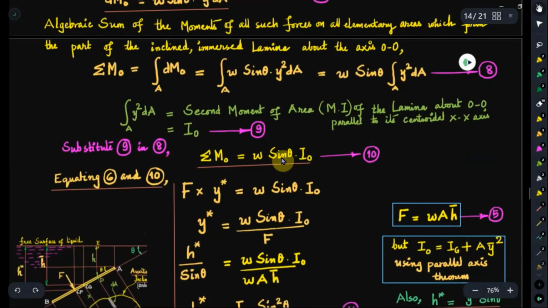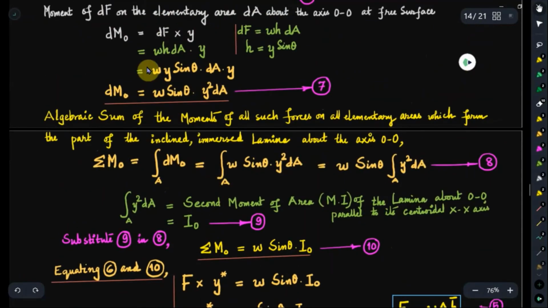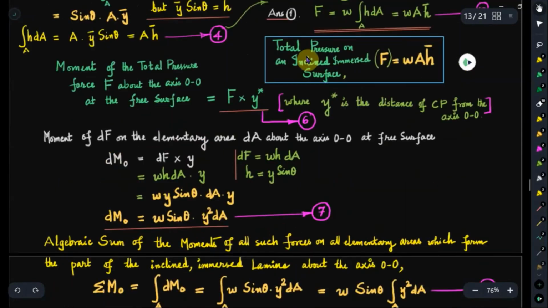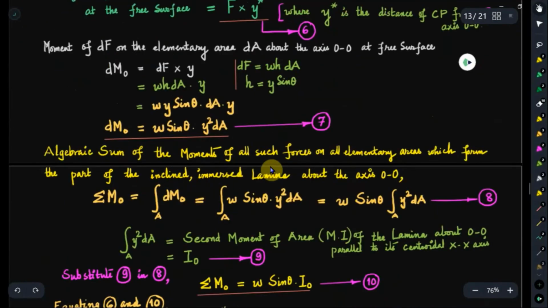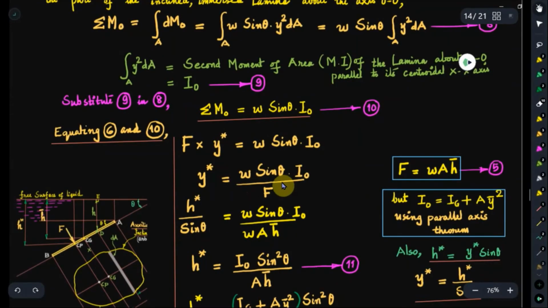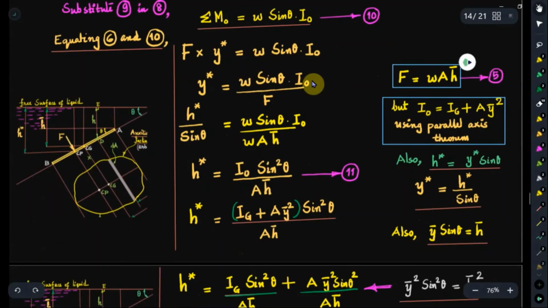So what can you get now? This algebraic sum of moments will be equal to the moment of the resultant about the same reference axis. What is the moment of the resultant? F into y star. This is from Varignon's principle of moments from elementary engineering mechanics. So F into y star is equal to the algebraic sum of the moments which we obtained in equation number 10. So F into y star is equal to w sin theta into I naught. From the principle of moments you can equate the two. So you will get y star is equal to w sin theta into I naught divided by F.